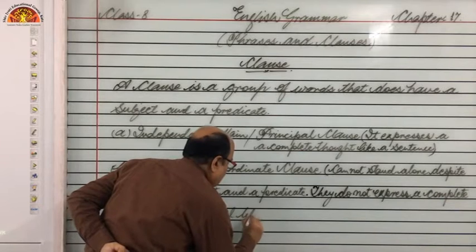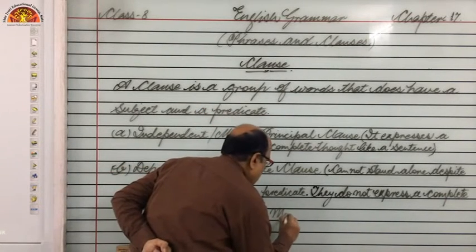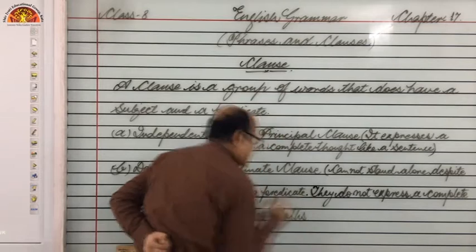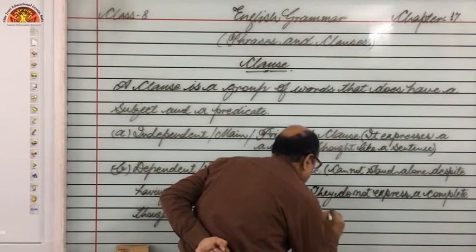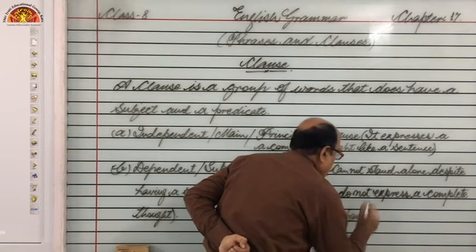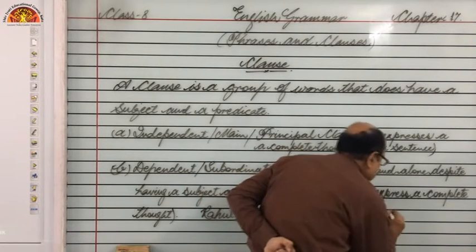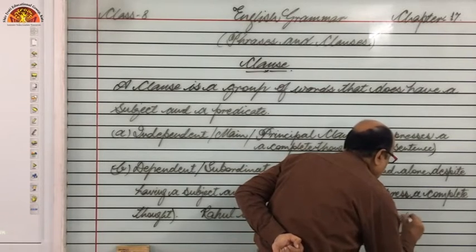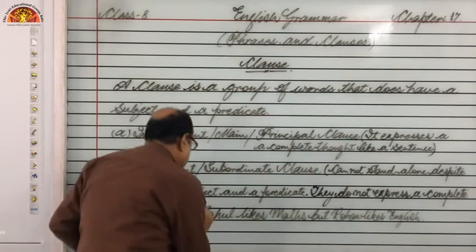Rahul likes maths, right? But Rohan likes English. Okay, so this is a group of words.